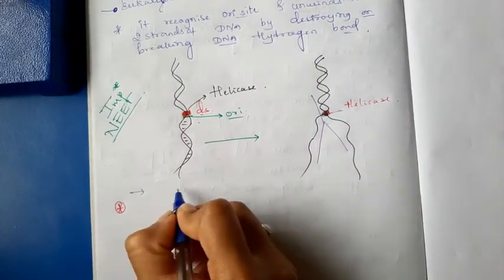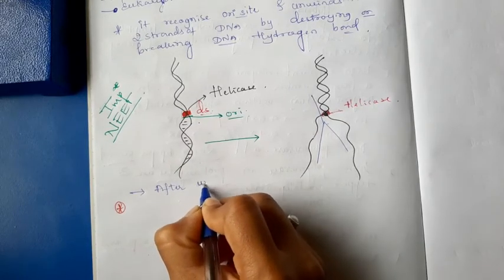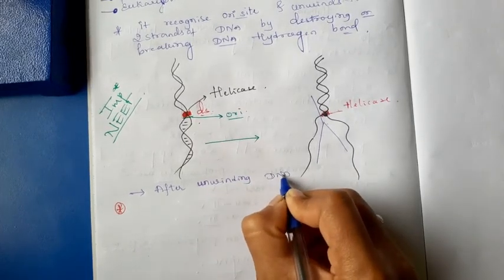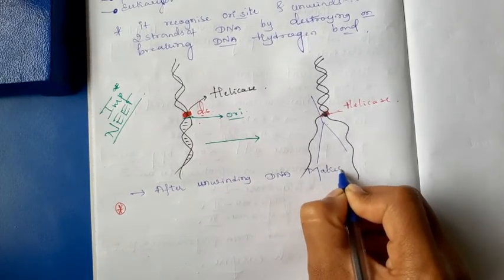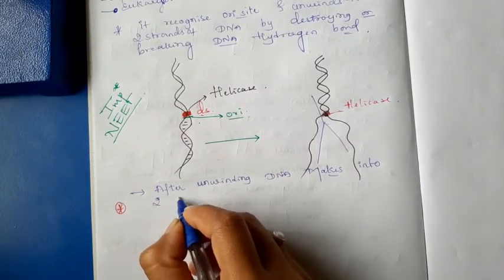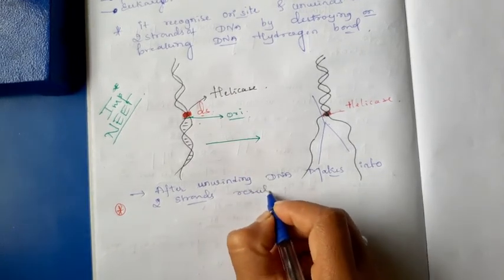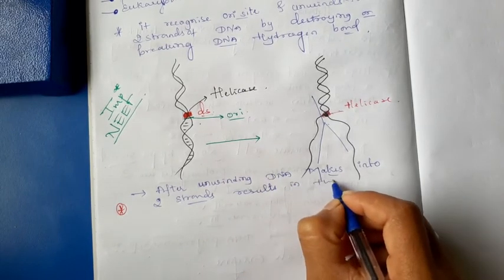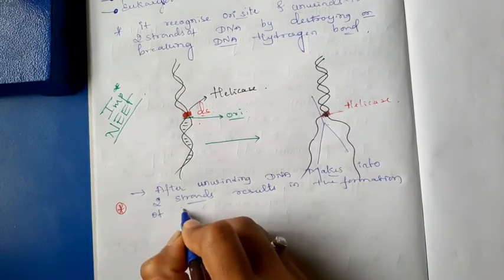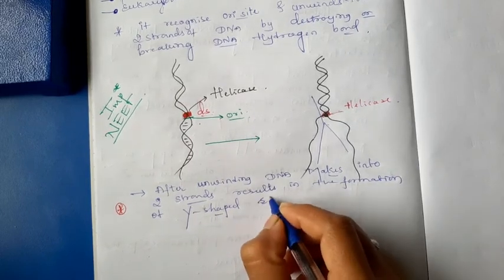After unwinding, the DNA makes two strands, resulting in a Y-shaped structure.